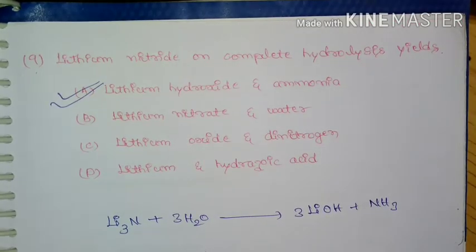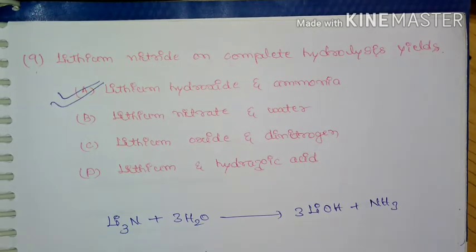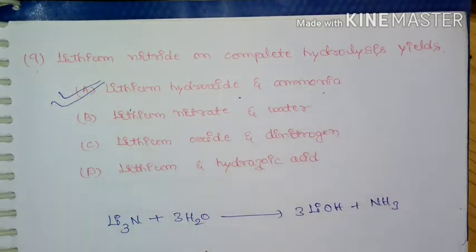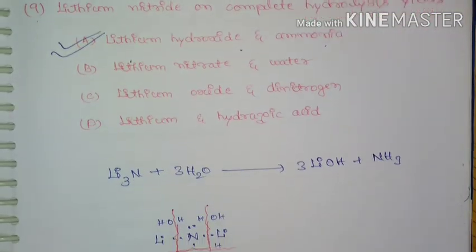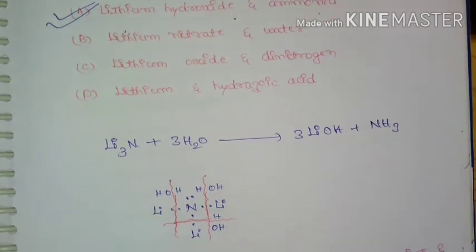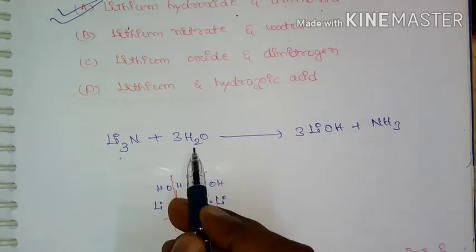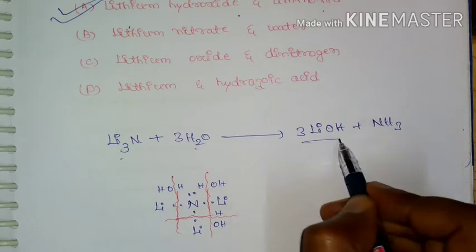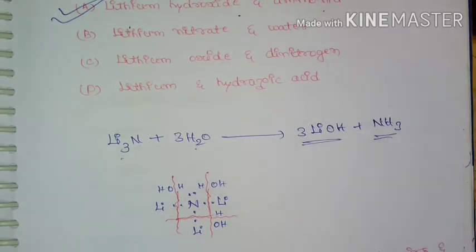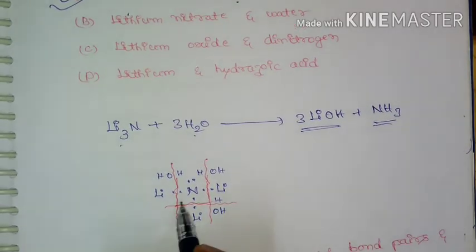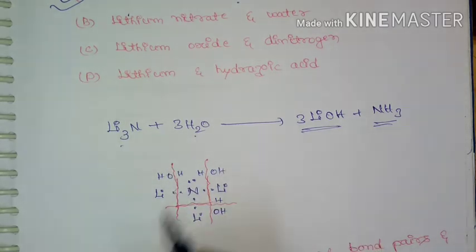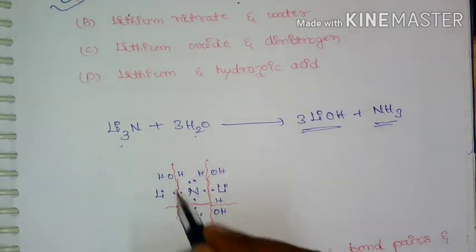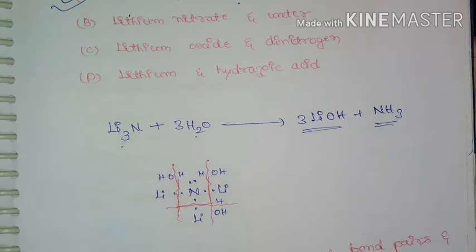If you come to the next question, lithium nitride on complete hydrolysis yields lithium hydroxide and ammonia. So here is the reaction. Lithium nitride on hydrolysis will give 3 molecules of lithium hydroxide and 1 molecule of ammonia. Here is the Lewis structure and how this hydrolysis takes place. So it forms ammonia and 3 molecules of lithium hydroxide.